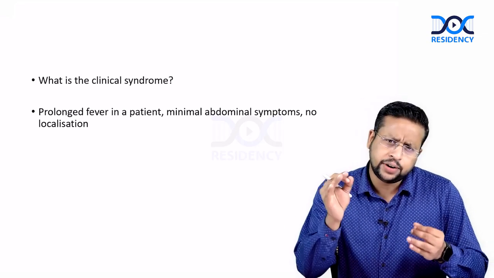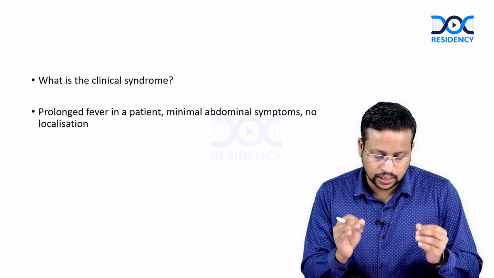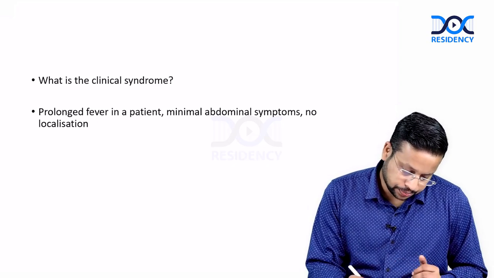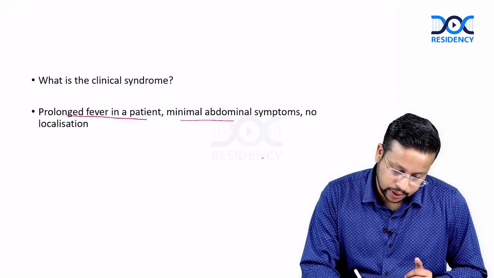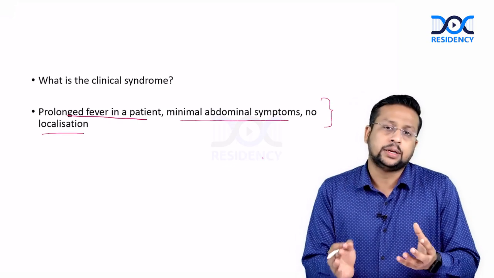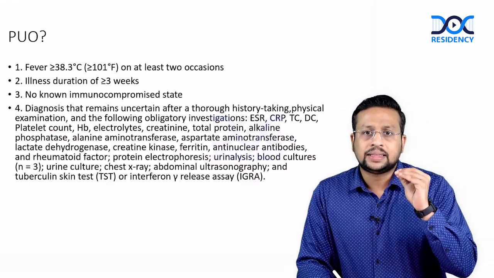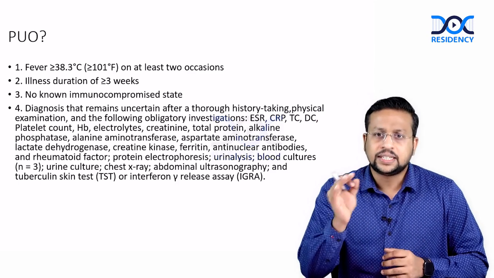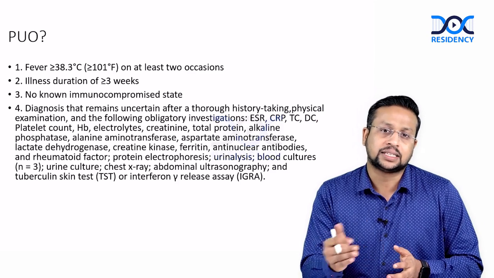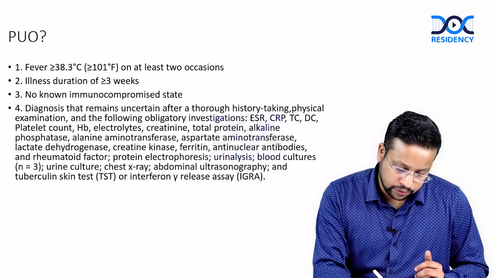Every time you have a case in any branch of clinical medicine, make a clinical diagnosis. So the clinical diagnosis is prolonged fever in a patient with minimal abdominal symptoms and no localization. And based upon that, you try to form certain differential diagnoses. Now, can this be a PUO? There is a tendency among all of us to write whatever fever that presents to us, lasting more than 2 or 3 weeks, as PUO. Now, PUO cannot be defined that way.